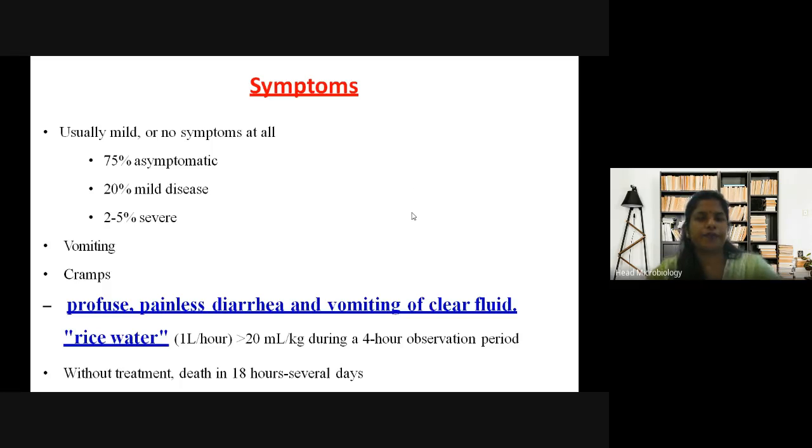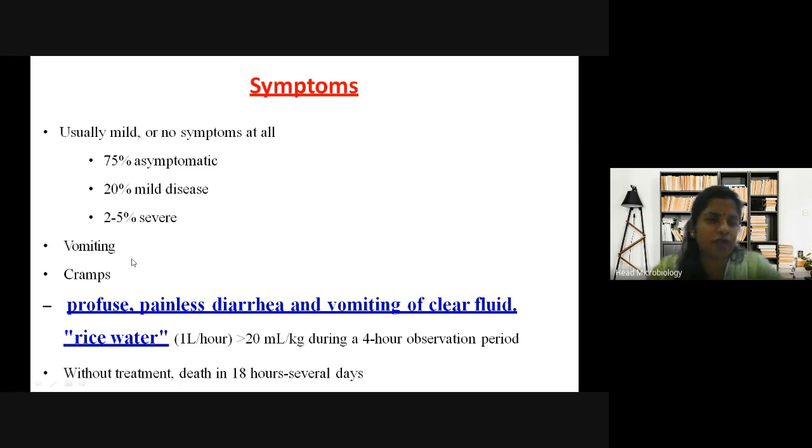Then symptoms. How do you get to know that you are affected with cholera? It is mild or no symptoms at all. Generally, in the initial stages you don't show any symptoms. Only after you pass your stools do you have cramps and vomiting. 75% are asymptomatic, 20% have mild disease, and 2 to 5% become severe.